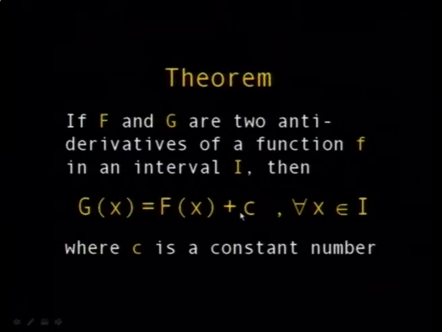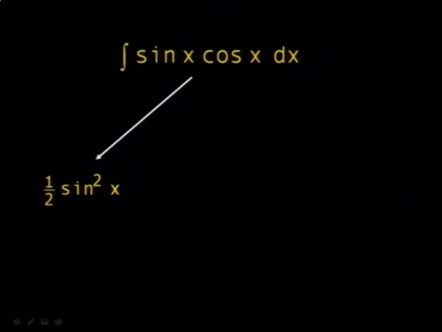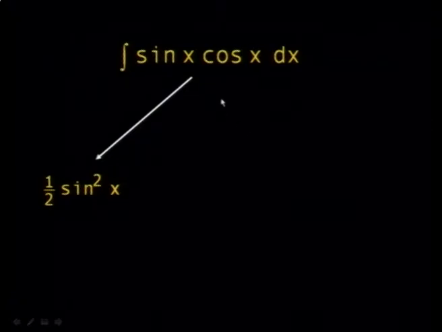They just find an antiderivative. No, you have to add the constant C. And why can we see this here? This is an example in which C is important. You have, for example, the integral of sine x cosine x. Now, the integral of sine x cosine x is equal to what? You can write it as half sine squared x. Why? Because when you differentiate this, you have 2 sine x cosine x divided by 2, so you get this function.